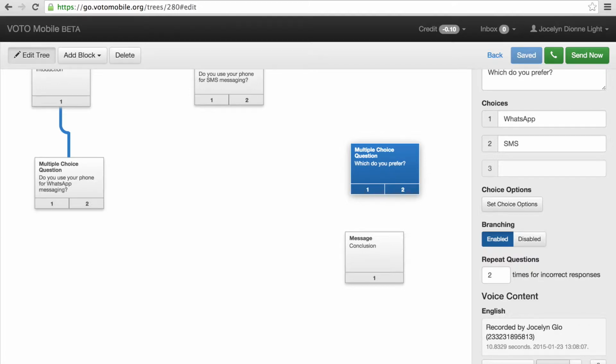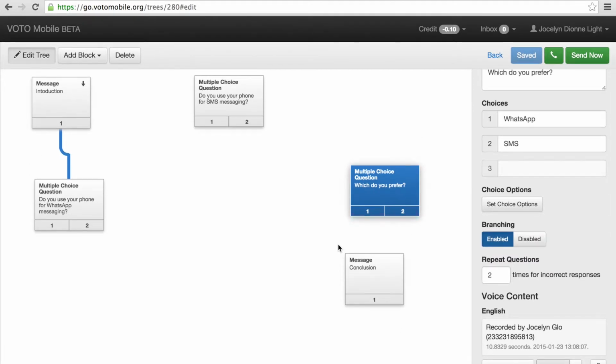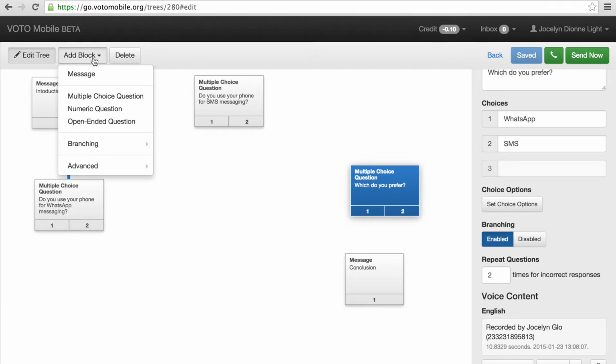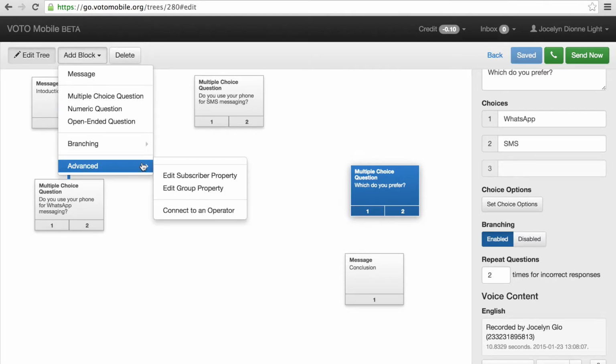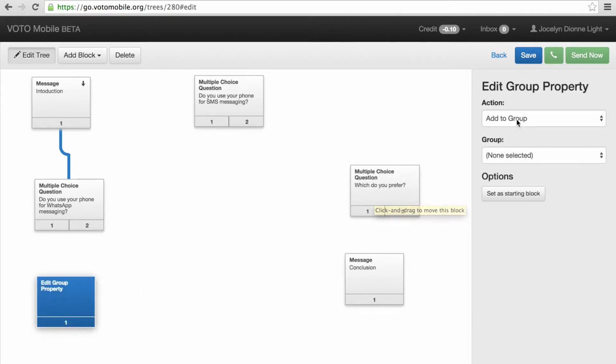Great, my question is ready, but I only want subscribers to get this question if they've answered yes to both of the previous questions. There are a couple of more advanced blocks I can use to ensure this is the case. I will start by adding an advanced Edit Group Property block. This block will go after my first question and be set to Add to Group WhatsApp. This means that any subscriber whose tree path goes through this block will be added to the group WhatsApp.